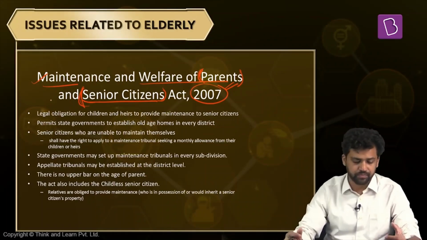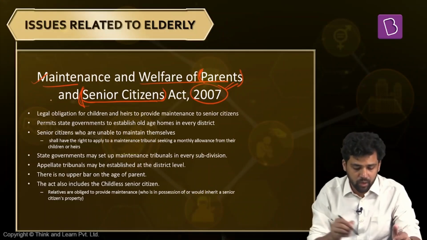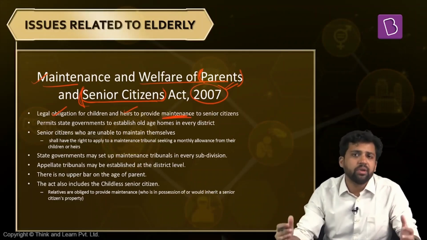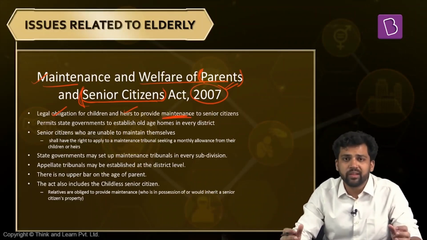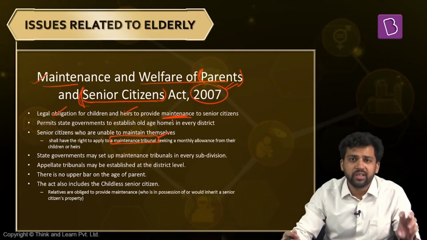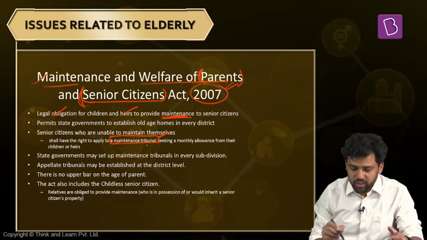Now what are some of the provisions under this? According to this law, it is the duty of the children to take care of their parents. It is a legal obligation on the part of the children or the heirs to ensure the maintenance of the senior citizen. Now what is the meaning of this? In case the parents are not able to meet their basic expenditures, they can approach a maintenance tribunal. So what will this maintenance tribunal do? The maintenance tribunal will decide how much maintenance these parents require, and it can ask the children to provide for the same. So the state has to create all these tribunals.